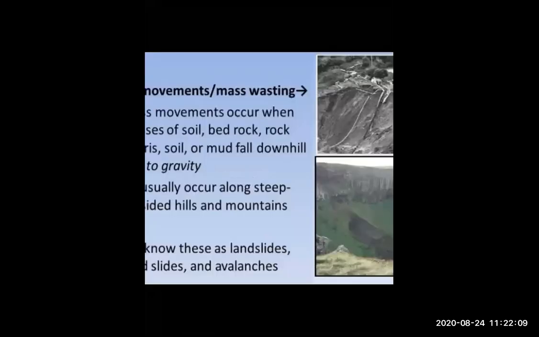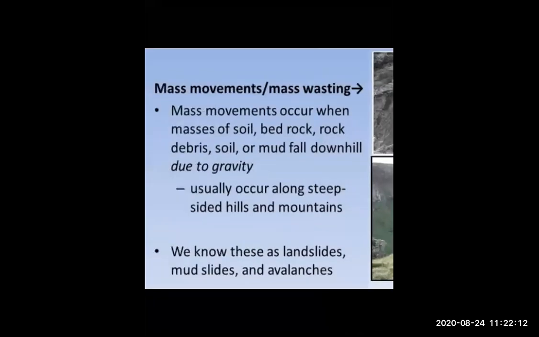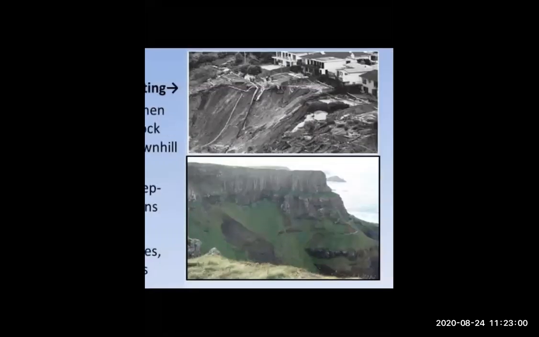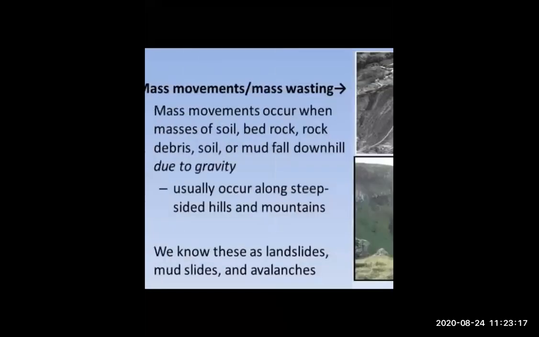Okay. After that, mass movement. Now, what is the exact meaning of mass movement? Mass movements occur when masses of soil, bedrock, rocks, debris, or mud fall downhill due to gravity. As you all know, due to gravity, all things fall down.